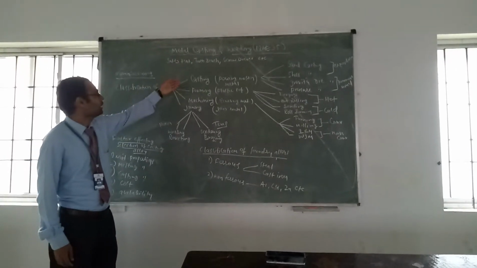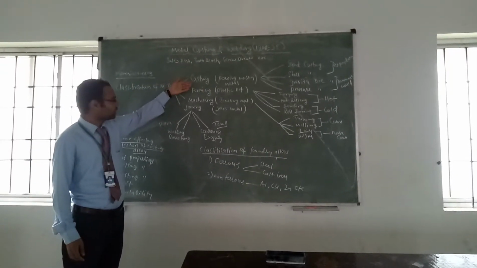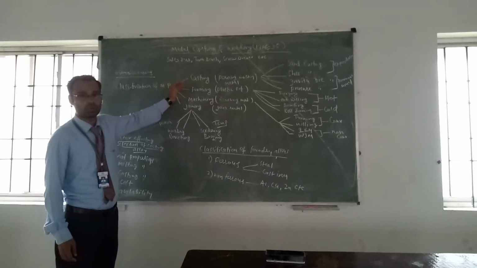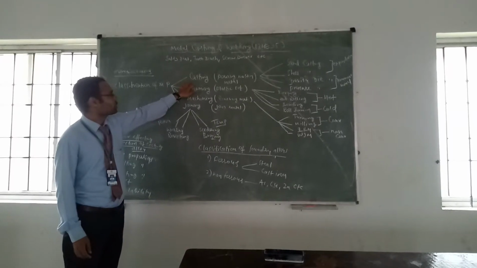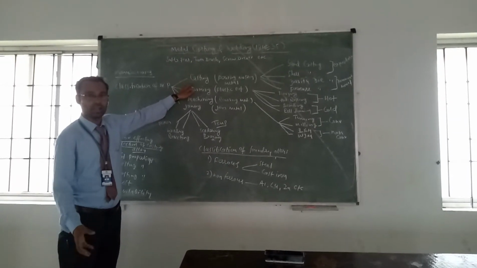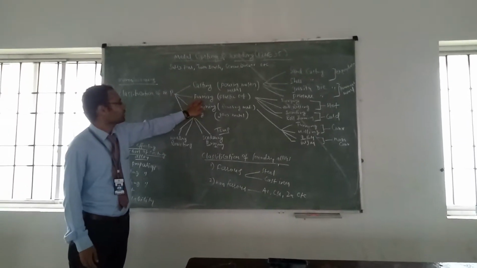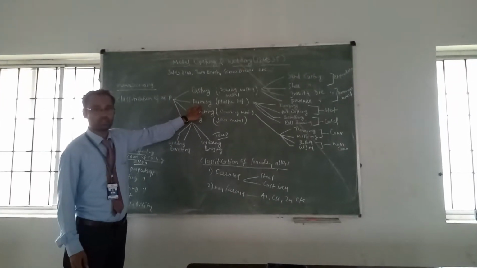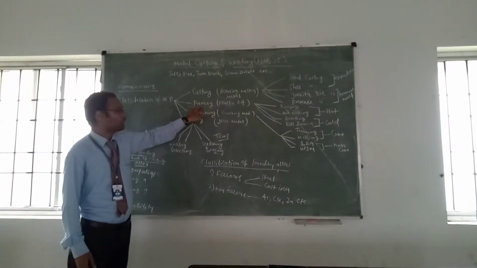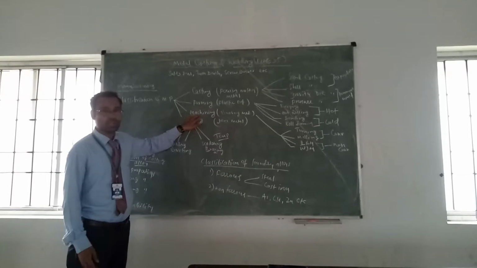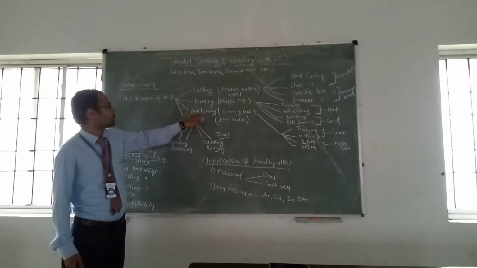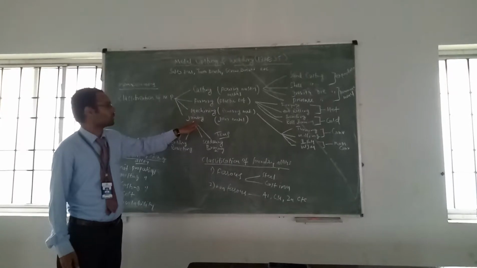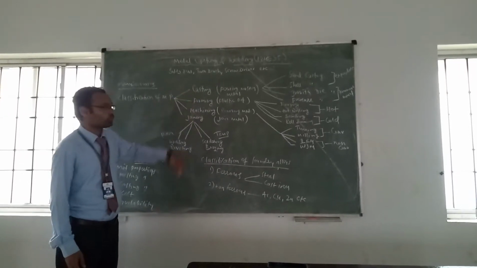I will repeat this. All these processes give a desired product but by different methods. In the casting process we pour molten metal into a cavity to get the product. In forming we heat up to plastic deformation and change the shape. Machining is removing material with the help of tools and machines. Joining is joining of two metal pieces. These are the main four processes.